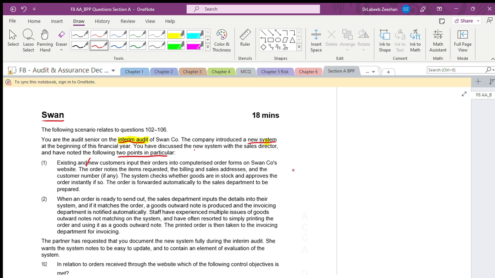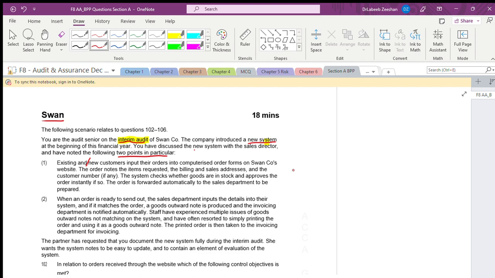Instantly we cannot introduce a new system. In parallel, we have to continue with the old system and the new system. Once we are satisfied with the new system, then there will be a transformation from the old system to the new system. These are the important points.